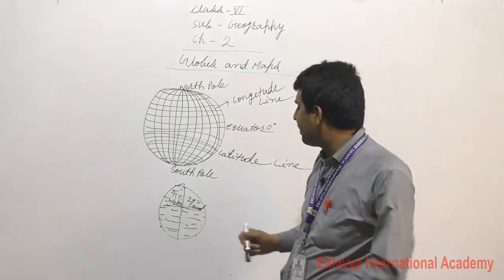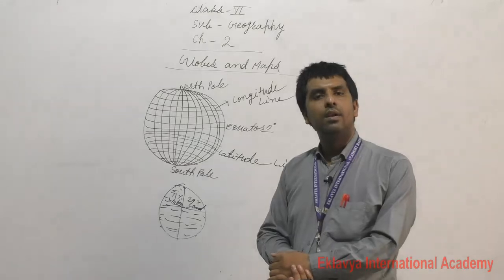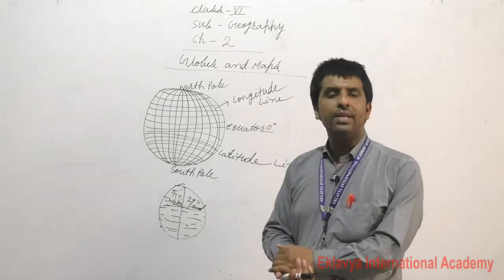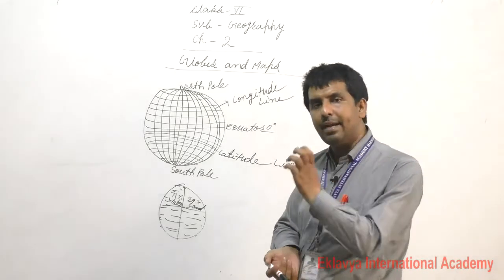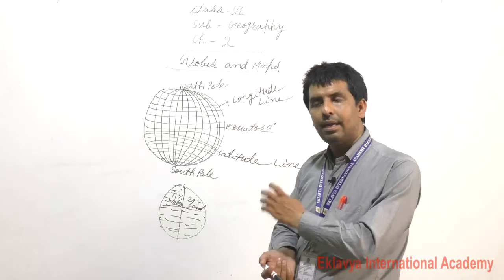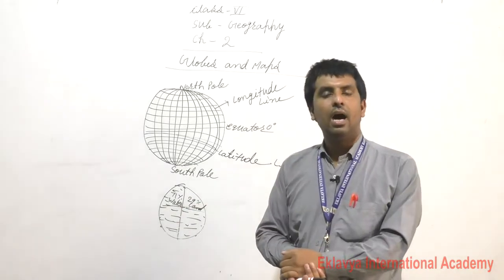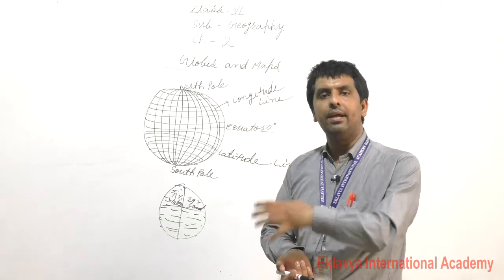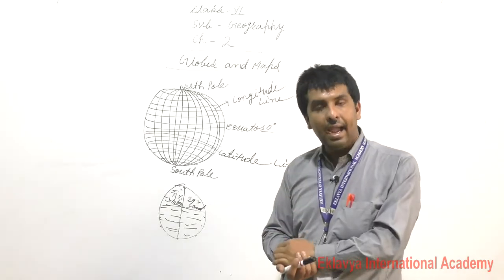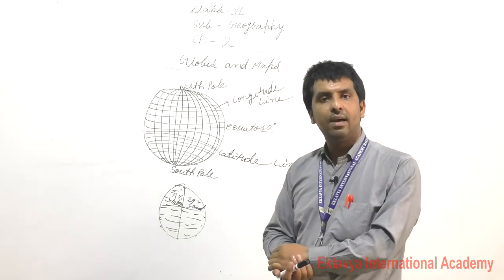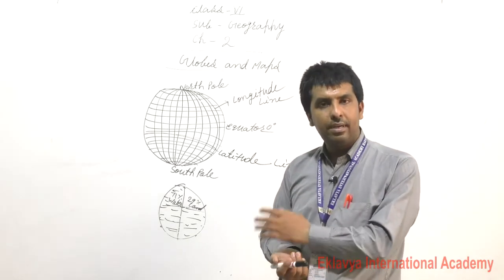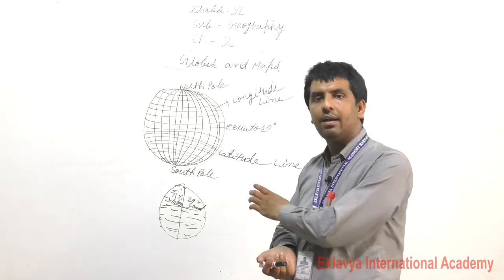So 71 plus 29 equal 100. You can say that in 100%, 71% is water and 29% is land.